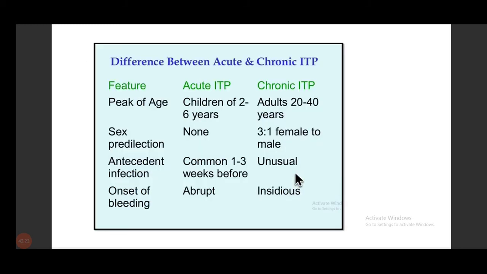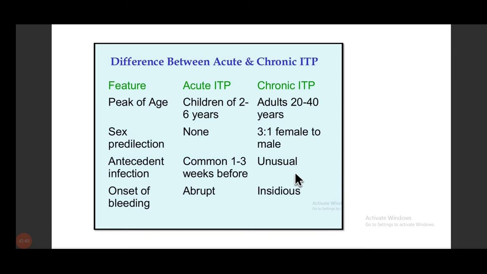Okay. Now coming to what is acute and what is chronic ITP. Acute is classically seen in children, and chronic is in adults. In chronic ITP, the female to male ratio is 3:1, that is, it is 3 times more common in females than males.